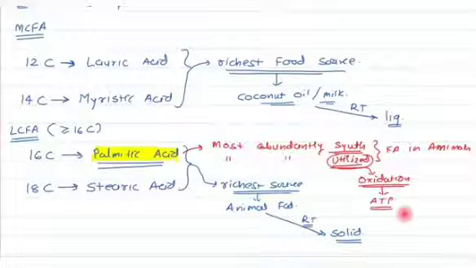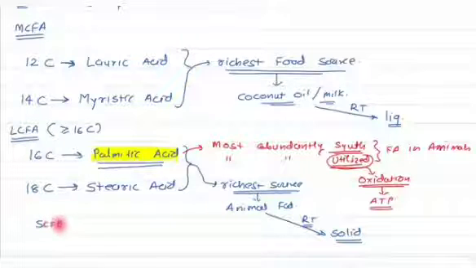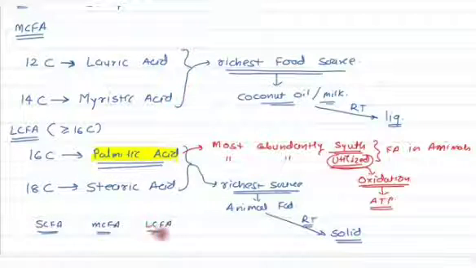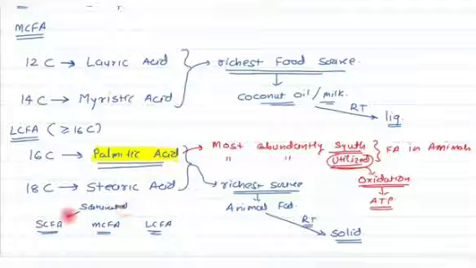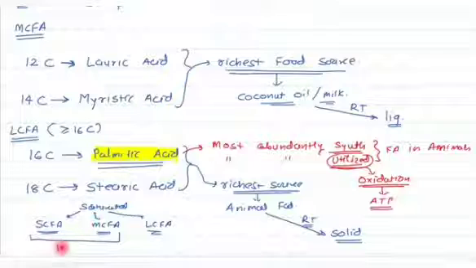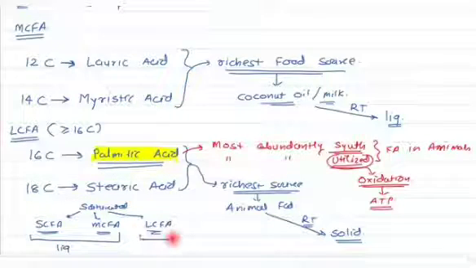So we have seen the short chain, medium chain and long chain fatty acids, all of the saturated variety. The short chain and medium chain fatty acids are liquid at room temperature, whereas long chain fatty acids are solid at room temperature.